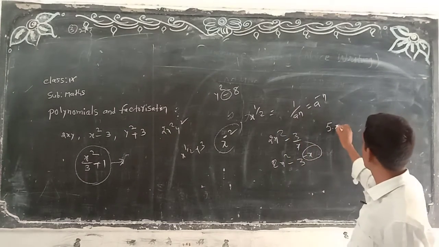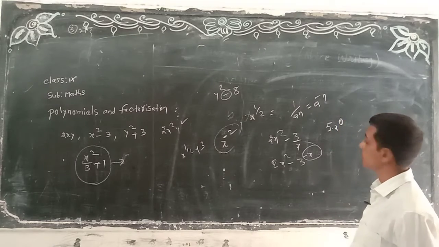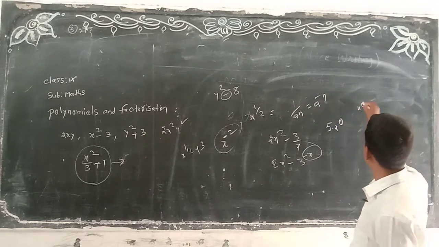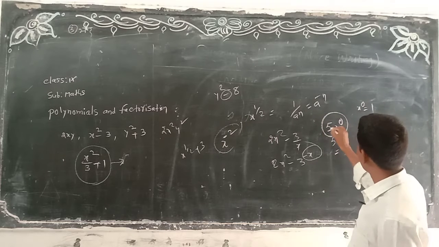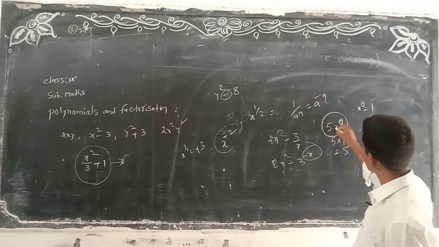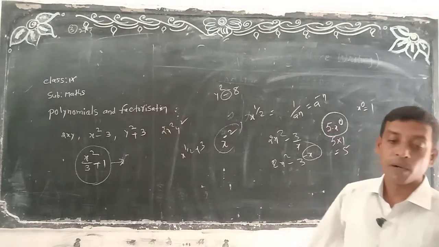5, if you are not then means what, you can write here 5 into x to power of 0. x to power of 0 value what here, 1 only, that means 5 into 1, here 5 only. So, if any number is given, nothing that are not given, we can write x power 0 or 5 power 0 or whatever it may be. Okay, 5 also called what here, polynomial only.